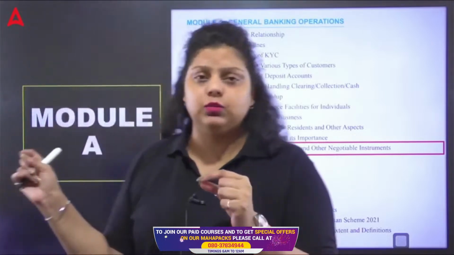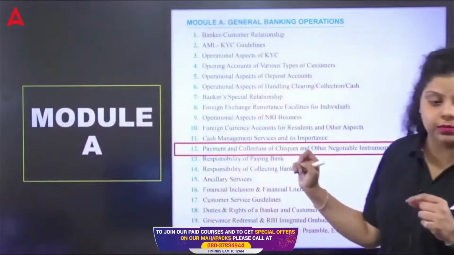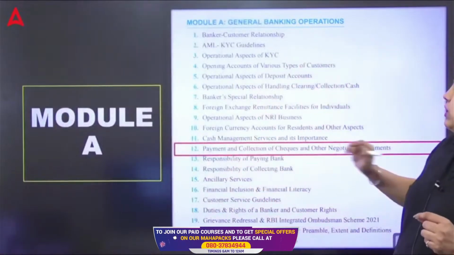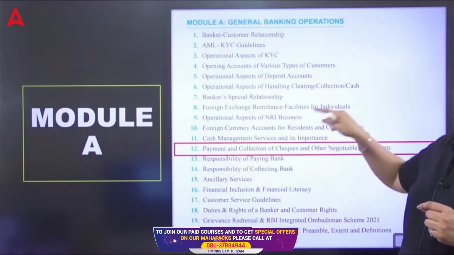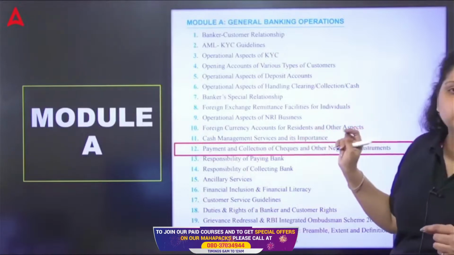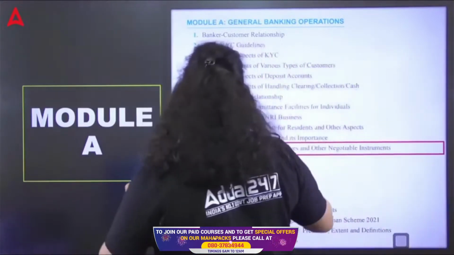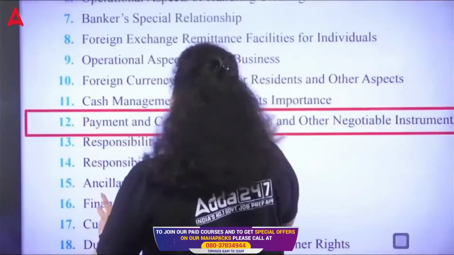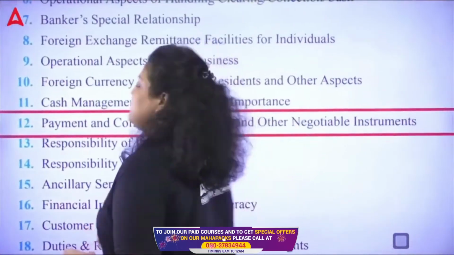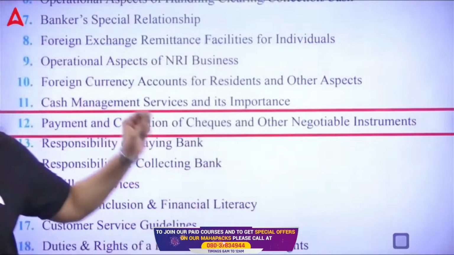Before going towards the questions, let's understand what this topic talks about: the payment and collection of checks and other negotiable instruments. So check is also a negotiable instrument. What is check? Check is also a negotiable instrument. So this is your Chapter 12. And what is check? Check is also your negotiable instrument.